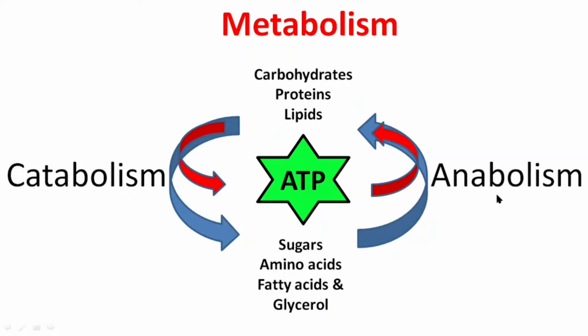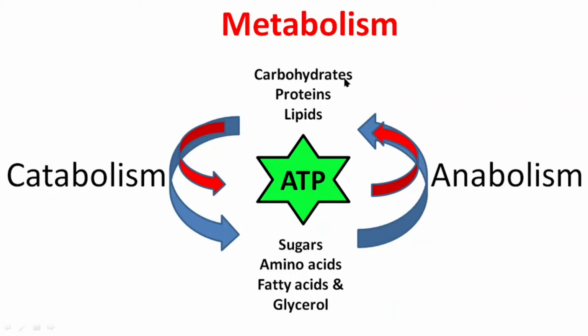If you look at anabolism, this is a build-up process. In this process, from simple substances, complex substances are synthesized. You may ask me why it has to undergo breakdown and why it has to again synthesize the same molecules. It is not that same molecules are synthesized; it is based on the need of the cell.